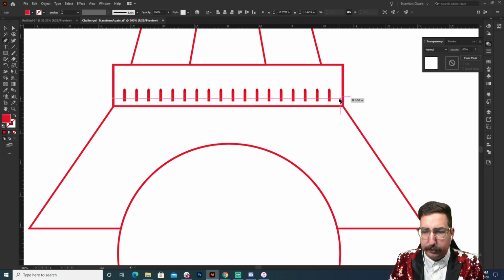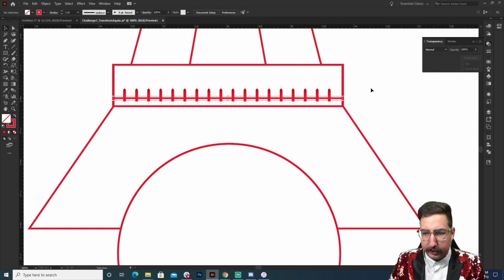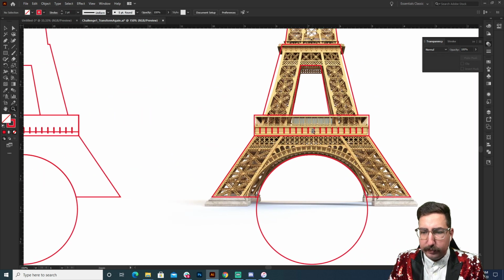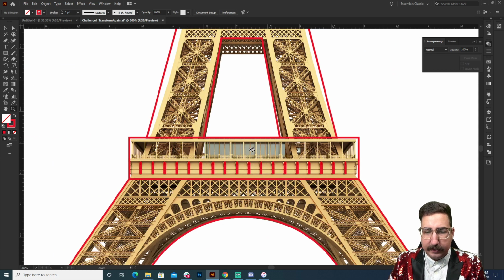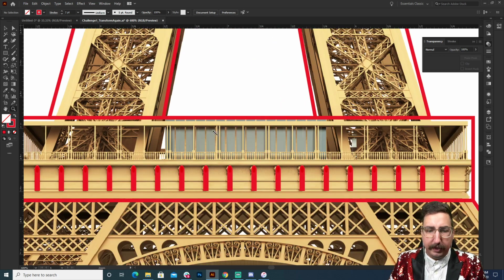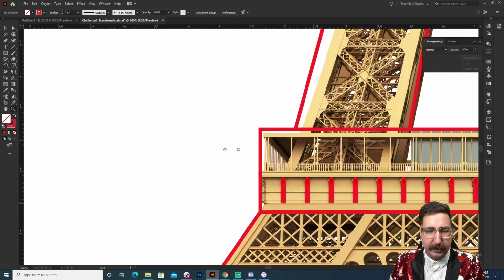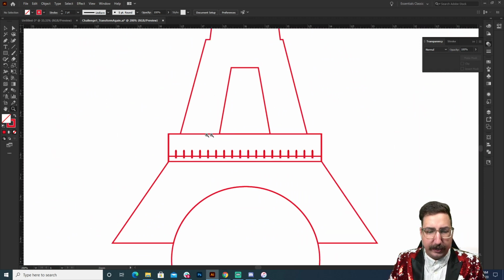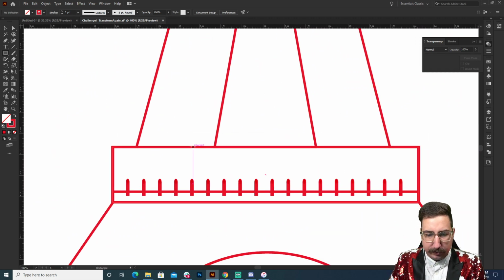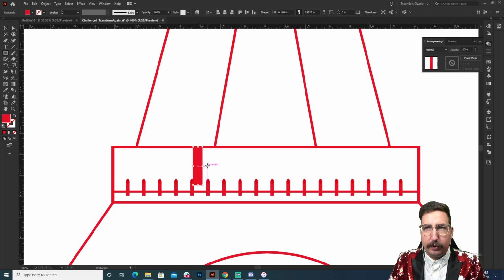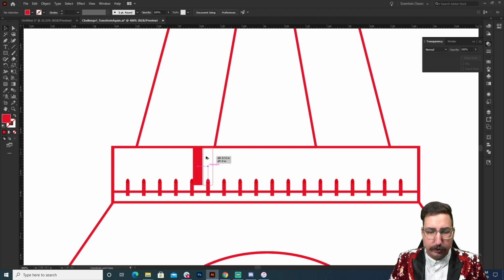We'll just use the pen tool and pull one of these across. A nice little extra line. And when we look here, we see some other things. This is where we're going to jump around a little bit. I see these windows. So let's go ahead and put some windows in there. Let's go over to our outline that we're working on and put in some windows in the background. Now, this is going to get a little bit wonky, but I'm going to get it wonky on purpose so that I can show you something.